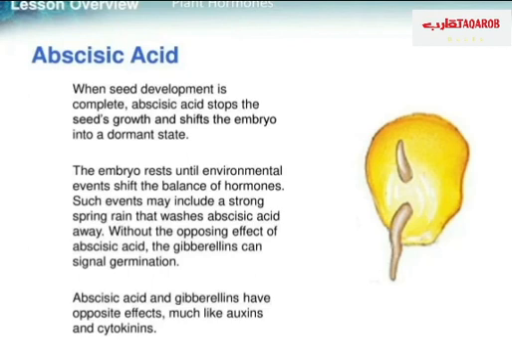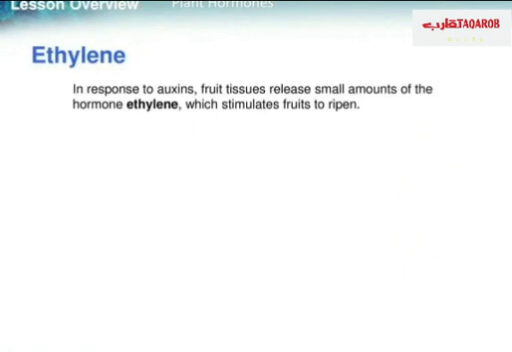The embryo rests until environmental events shift the balance of hormones. Such events may include strong spring rain that washes abscisic acid away. Without the opposing effect of abscisic acid, the gibberellins now can signal germination and start the growth of the plant.